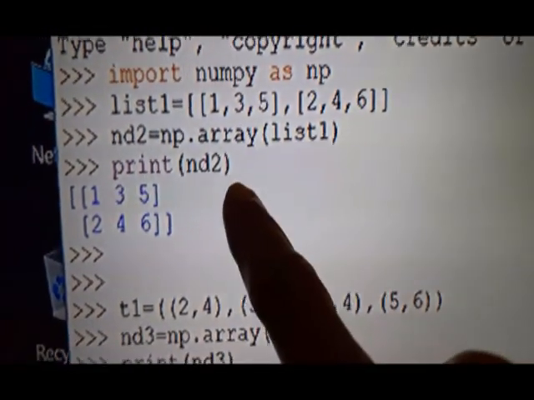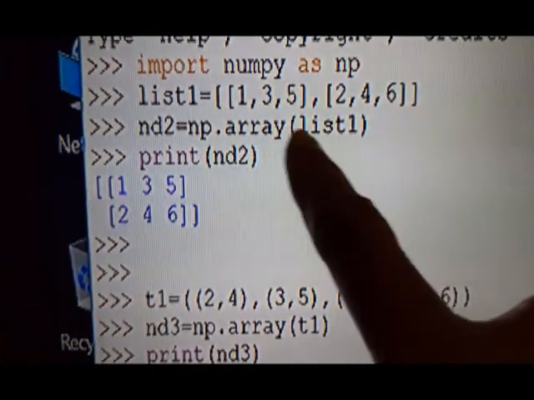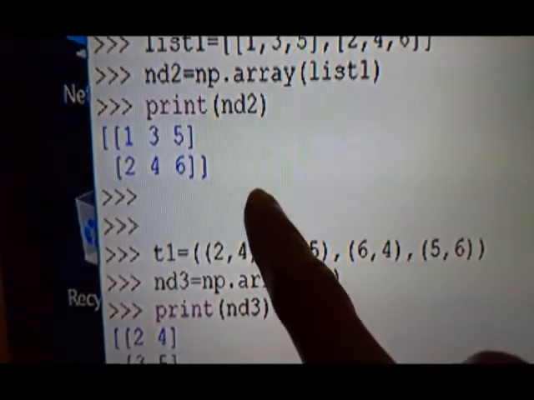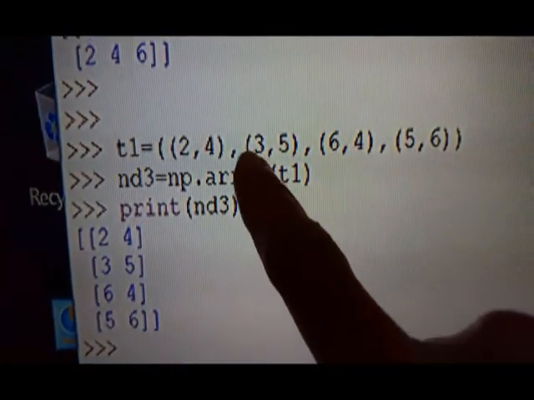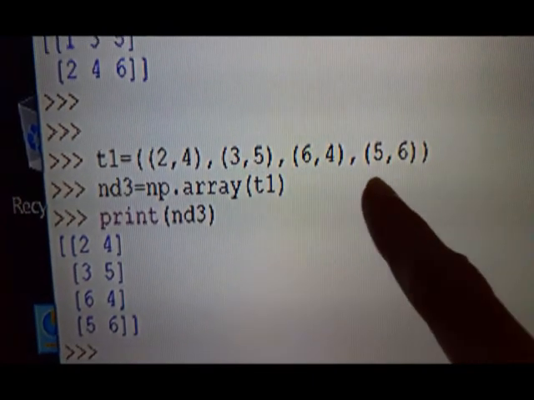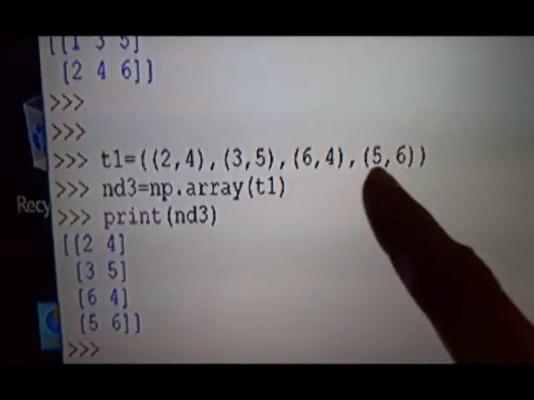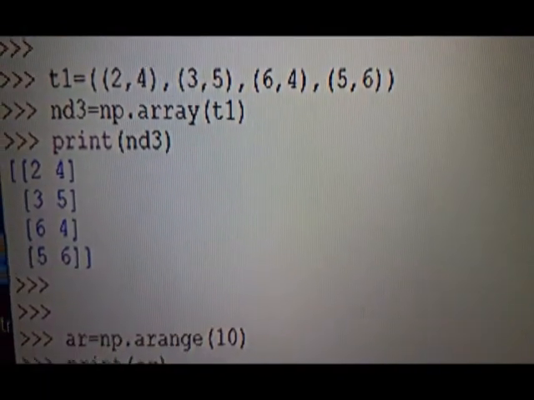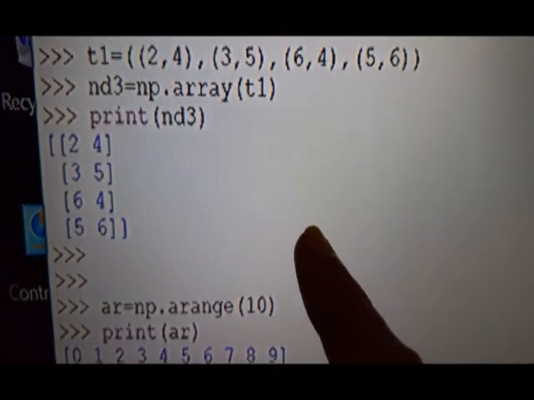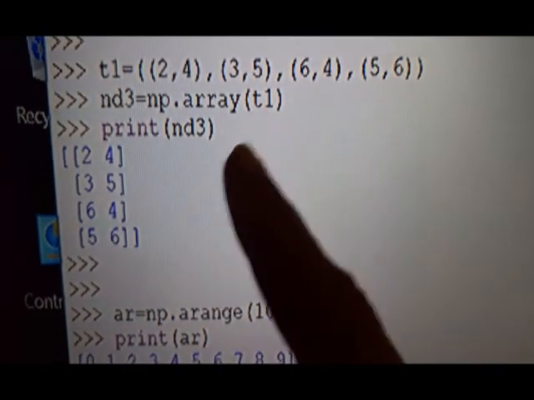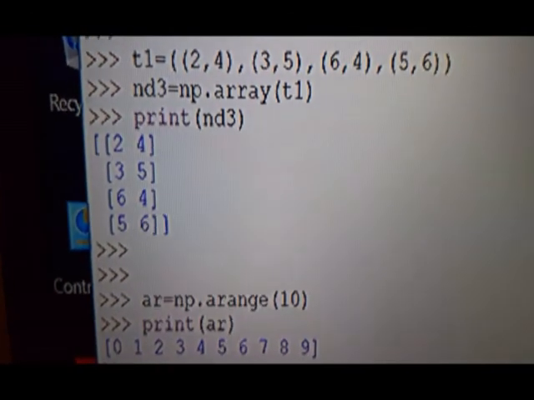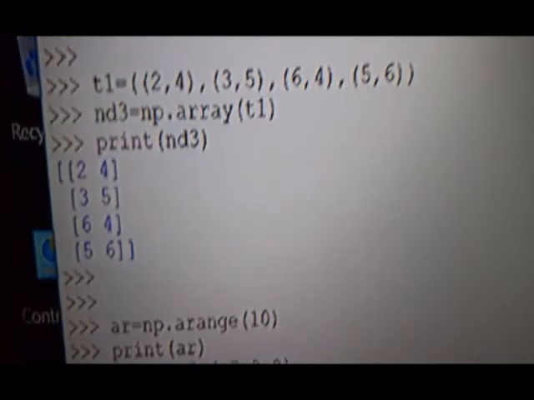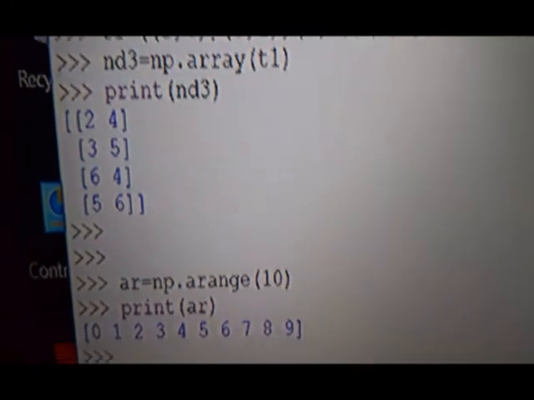Each list becomes a row. The list is passed to the array function, and we get a two-dimensional array, 2 rows. Then a tuple, this is a nested tuple, so 4 tuples within a tuple, you can see here. T1 is passed, and you can see a two-dimensional array, 4 rows, 2 columns. The previous one had 2 rows, 3 columns. This one has got 4 rows, 2 columns.